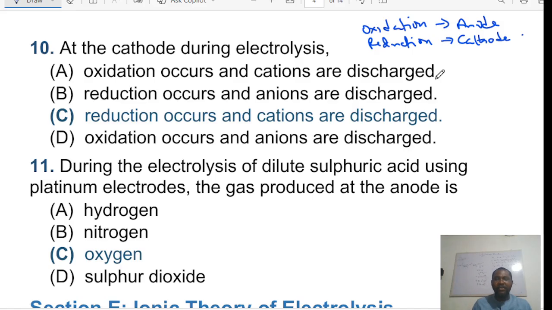You should also note that in an electrolytic cell, when current passes through the solution, there is a separation of ions.